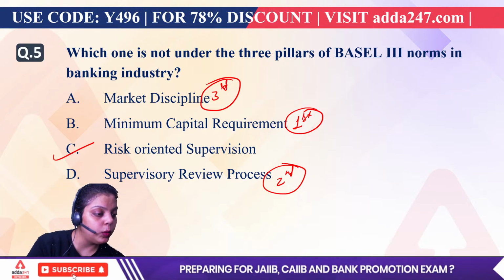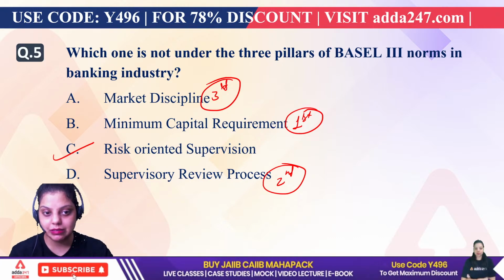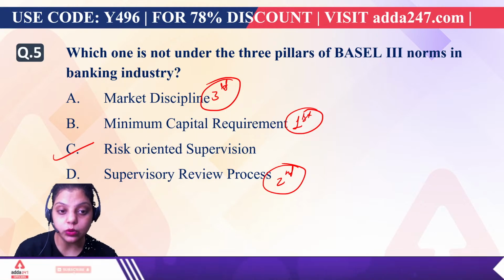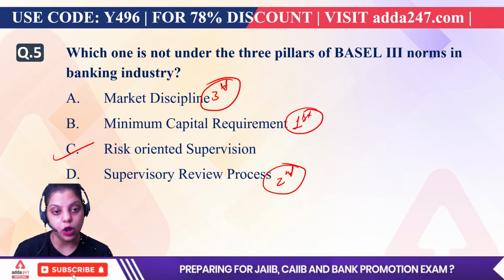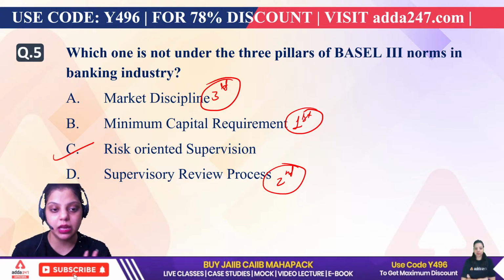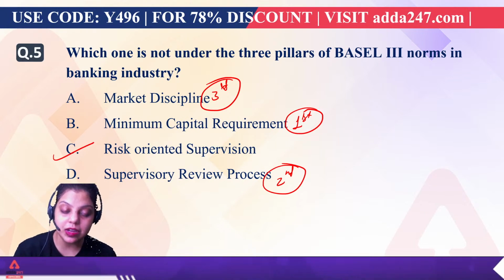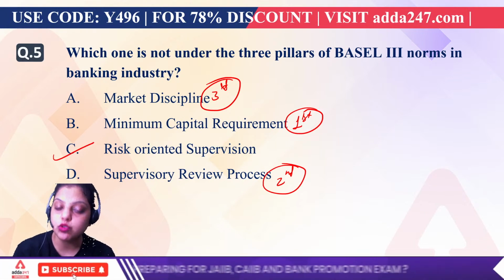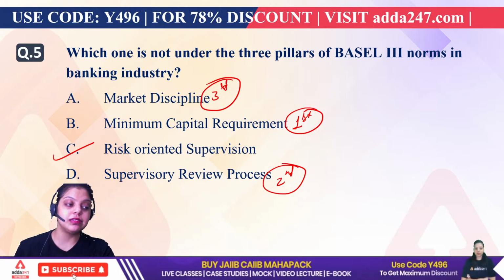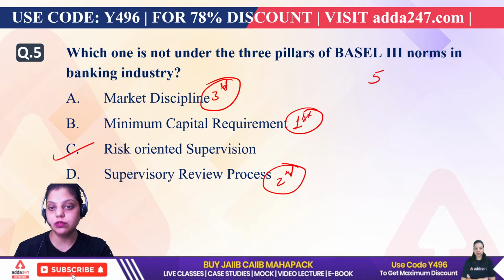Now, I think no one knows how many subsidiaries RBI has. If I ask you any question and you do not know the answer, just write "don't know" in the comment section, so that we will discuss that particular question, because every question I ask in the session is really helpful for your preparation. So let's discuss how many subsidiaries RBI has. RBI has 5 subsidiaries.